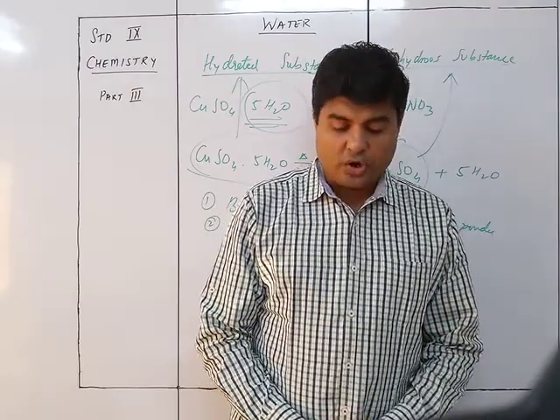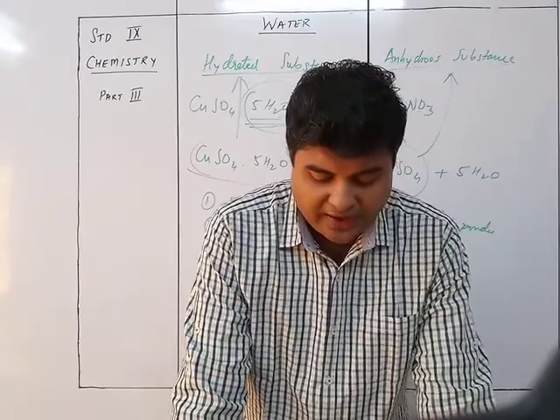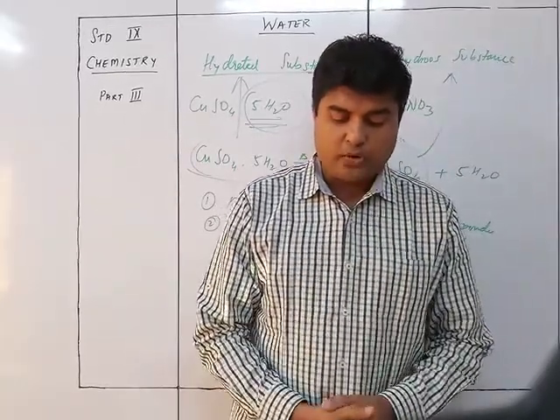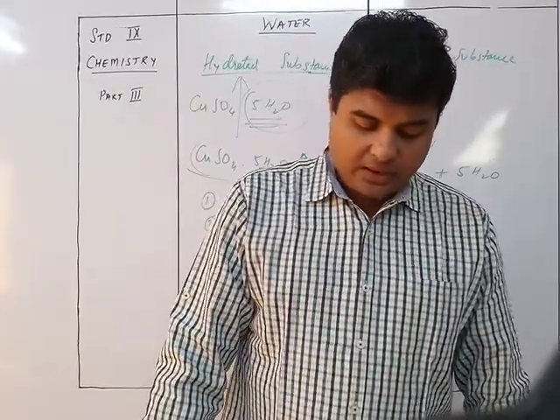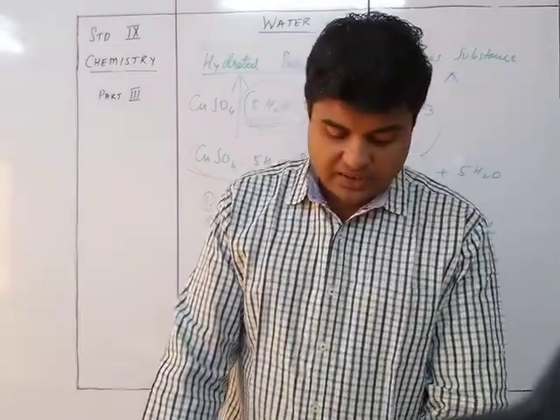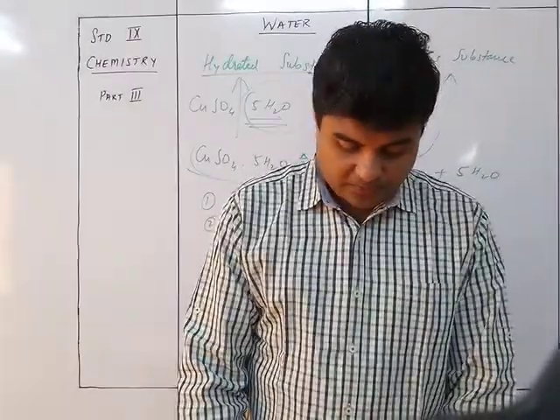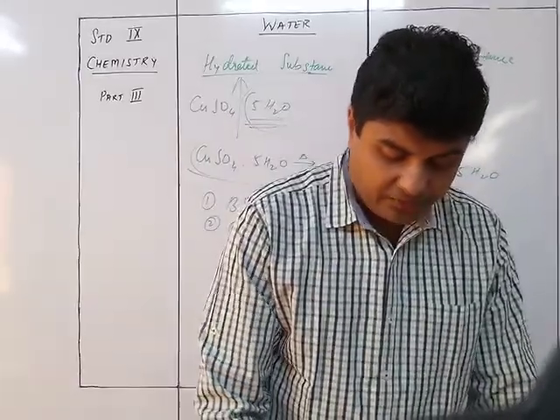Whereas examples of anhydrous crystals are sulfates of potassium, K2SO4, and ammonium, (NH4)2SO4; chlorides of potassium, KCl, and lead chloride; and nitrates of potassium, KNO3, and sodium, NaNO3. So these are the examples of water of crystallization.